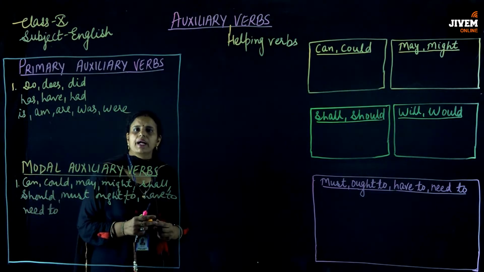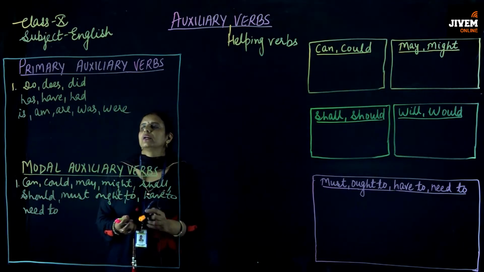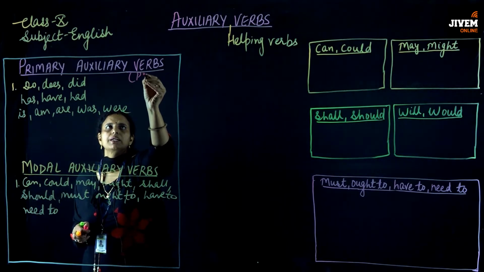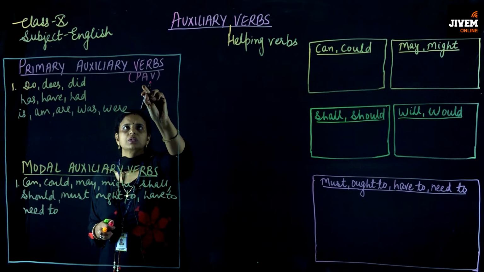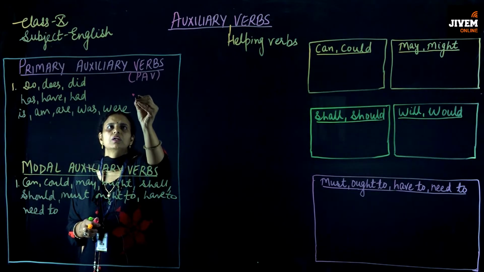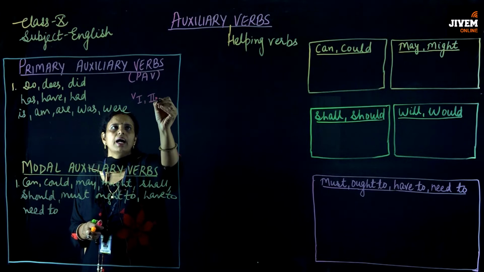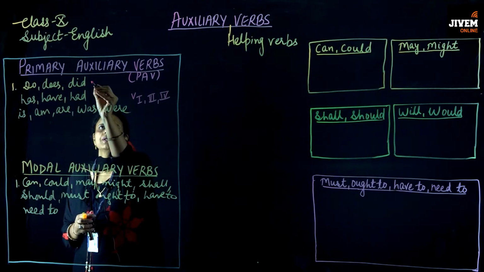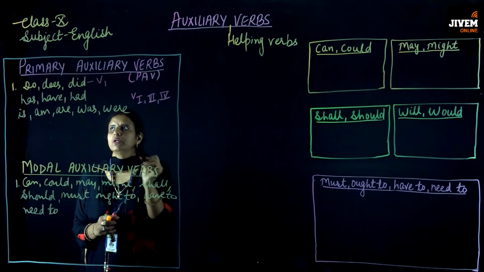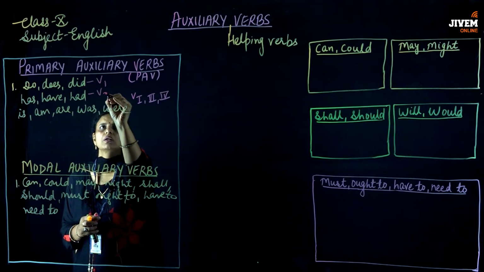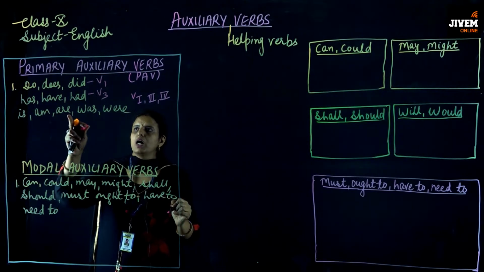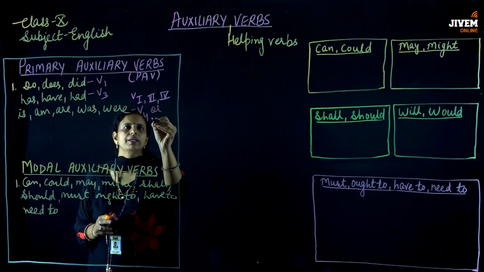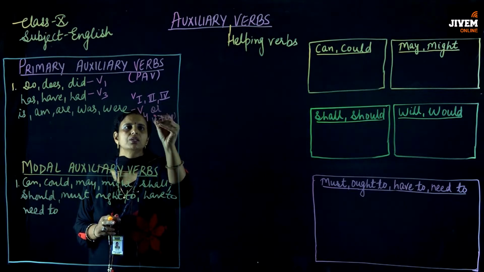Now the second thing that you have to keep in mind, students, is that with the primary auxiliary verbs, means with the PAV, we have to use the first, third and the fourth form of the verbs. Okay, like with do, does, did, we can use first form of the verb. With has, have, had, we use third form of the verb, and with is, am, are, was and were, we use fourth form of the verb, or we can call it V1 plus ing also.